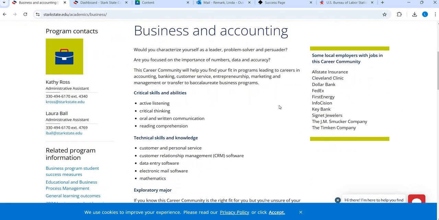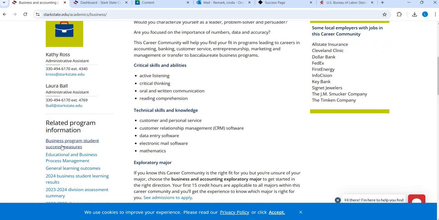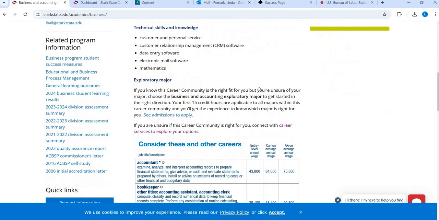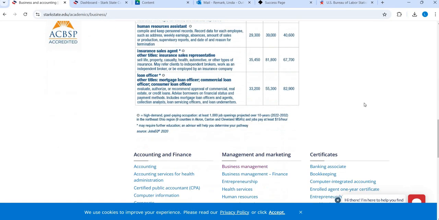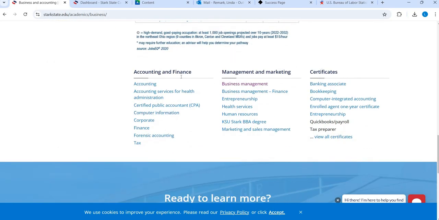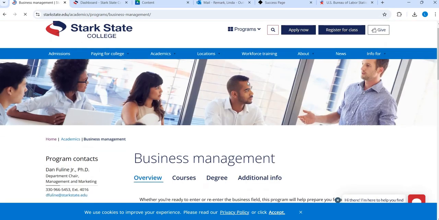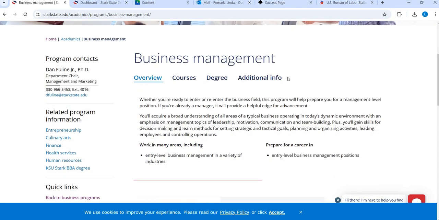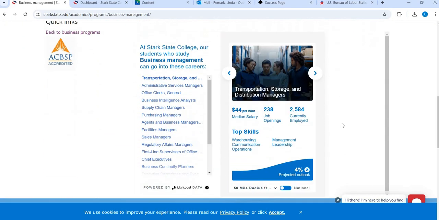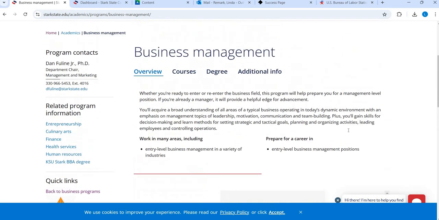Once you're on this page, it's going to be very general, kind of an overview of who to contact, some other resources and information. It's going to talk about skills and knowledge, and then careers that fall into the category of business. And at the very bottom are going to be very specific degree plans. So I'm going to click on, say I'm going into business management. This is going to bring me to a page that's specific to business management. Again, contact information, links to resources, other information pertaining to this particular field.